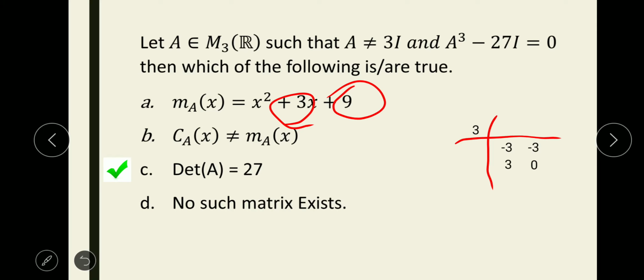You check that this satisfies the given equation, A³ − 27I equal to 0. Let us take the remaining elements to be equal to 0. So this particular matrix shows that such a matrix exists. So D is wrong. We have already discussed this case. The characteristic polynomial is equal to the minimal polynomial, and that characteristic polynomial is nothing but A³ − 27I. Therefore this case is also wrong. So the only correct answer is determinant of A equal to 27.